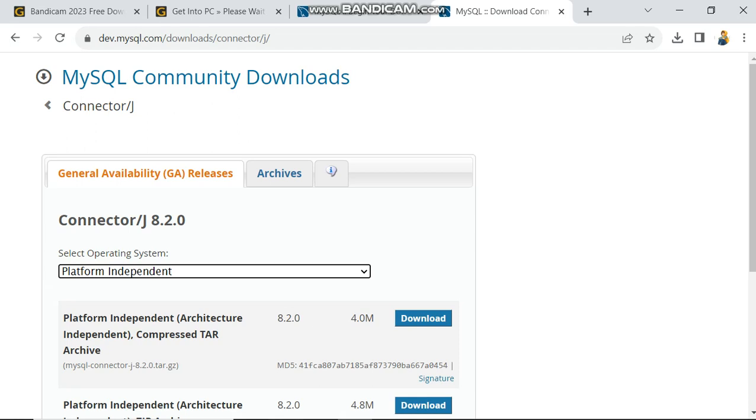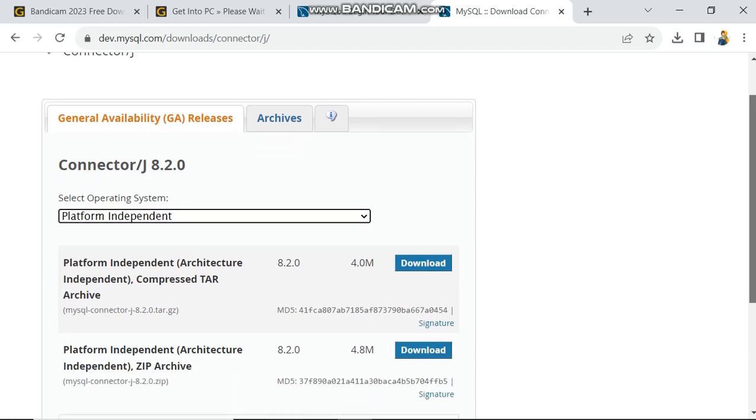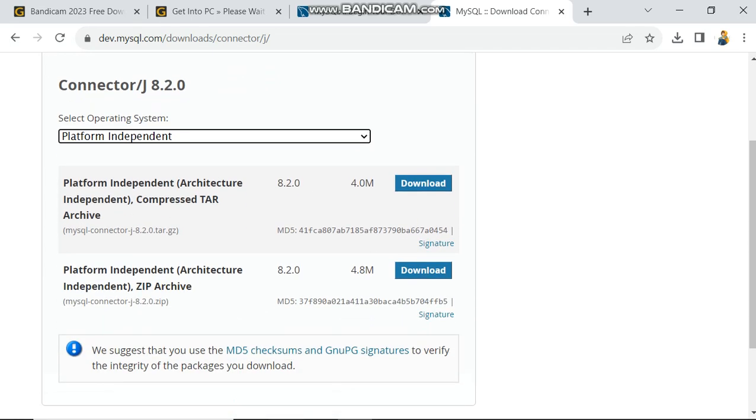So now here we have the two files. We have the archived file here, and we have the zipped file. I prefer having the zipped file, so you download it. You have to wait for the download so that it can start.